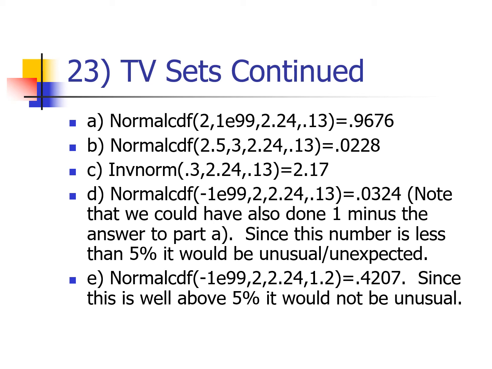Find the 30th percentile. Let's see here. Number D, would it be unusual for it to be less than 2? Oh yeah, and I observed that this actually is just 1 minus number A, so hopefully that makes a little bit of sense to you. And then that whole idea of is it unusual? So we solve, it's 42%, so we'd say it's actually not unusual.